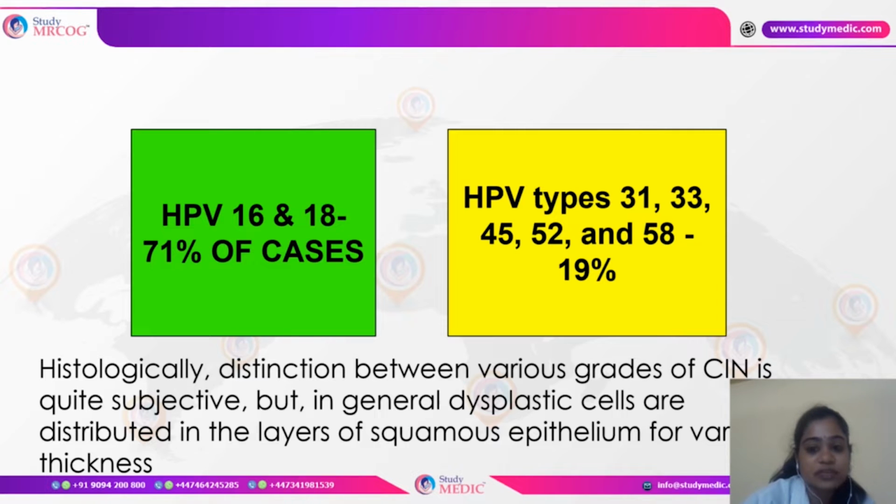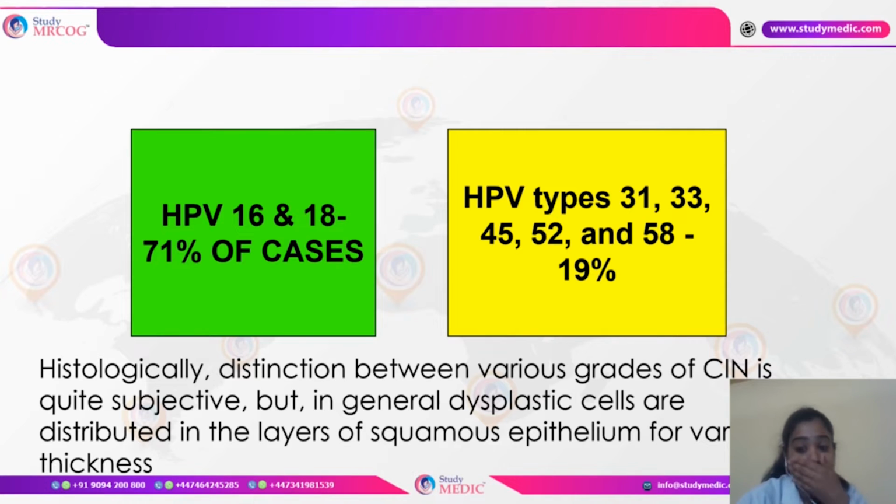The rest of the types would be 31, 33, 45, 52 and 58, which contribute about 19% of the cases. Although histologically we say there is CIN 1, CIN 2, CIN 3, it is actually very subjective. That is only for descriptive purposes, but actually it is very difficult to differentiate.